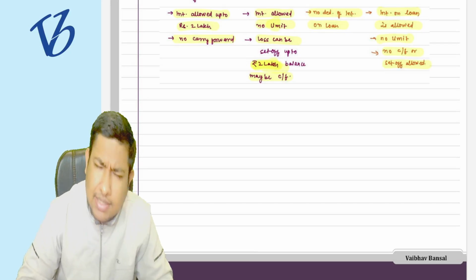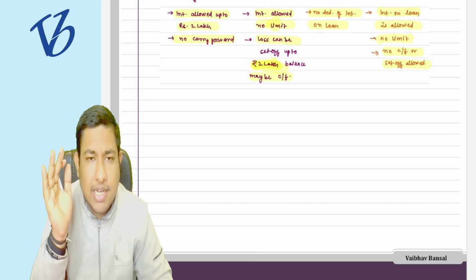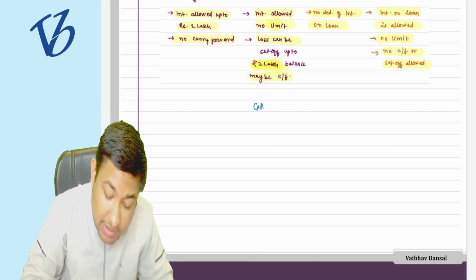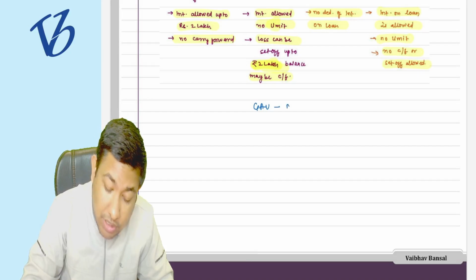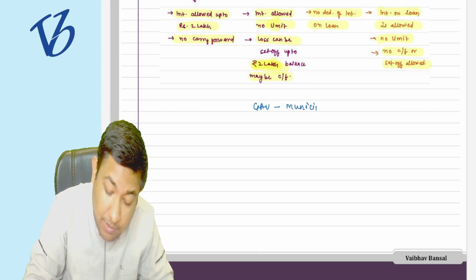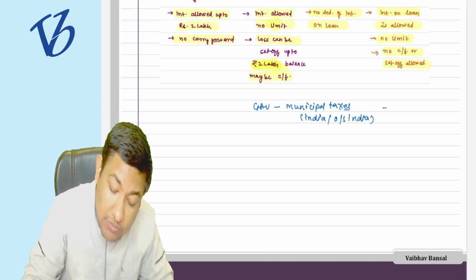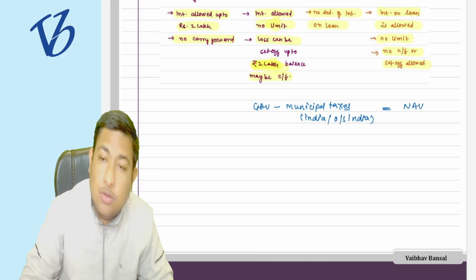Do you understand that in the CA intermediate, while calculating the house property questions, you say that there is a gross annual value which will be reduced by municipal taxes, whether paid in India or outside India. Okay, this will come as what? Net annual value.